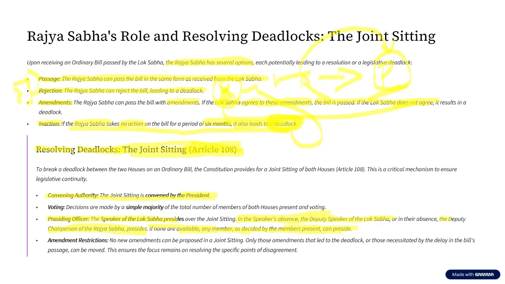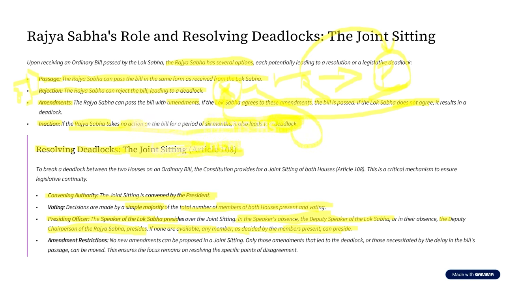Okay. Now, what kind of majority is used in the voting of a joint sitting? It is going to be a simple majority. Now, what is a simple majority? Nothing but a majority of the total number of members of both the houses present and voting. For example, let us assume we know that in total Lok Sabha and Rajya Sabha together have 780 members. But out of the 780, some people might have resigned from their post. Some people might have been disqualified. Some people might have died. Some people might even be absent.